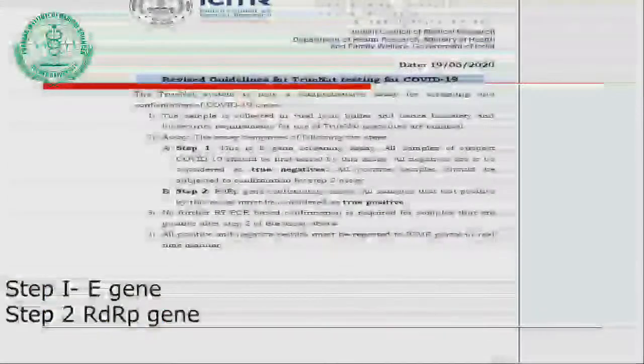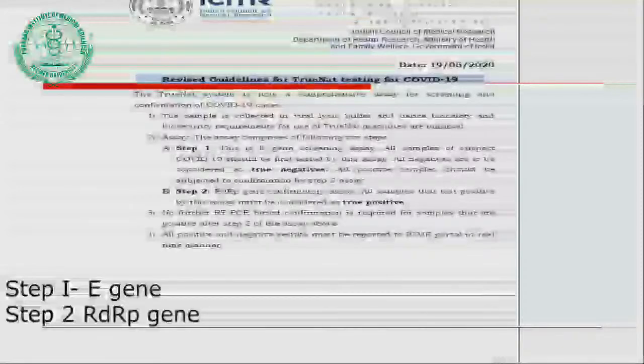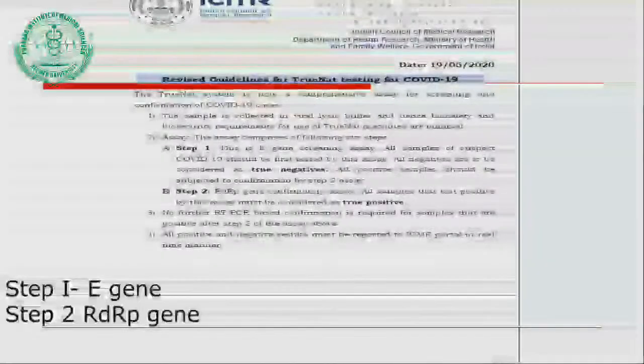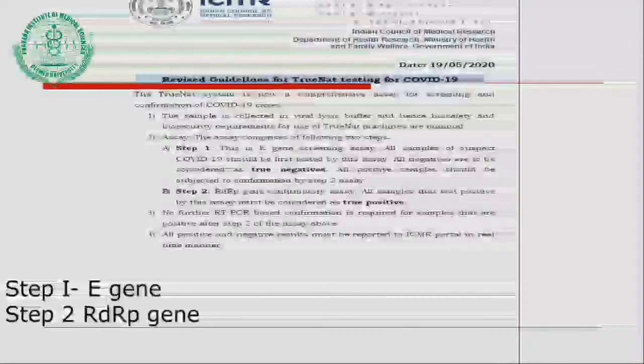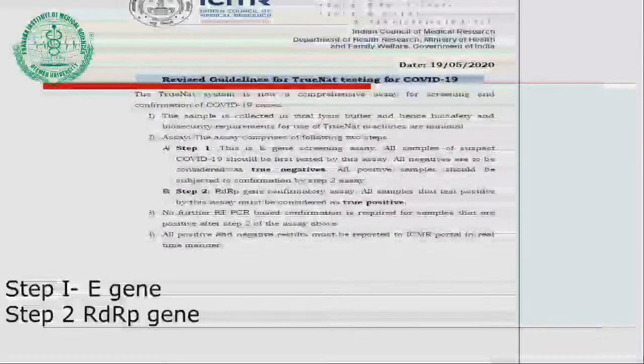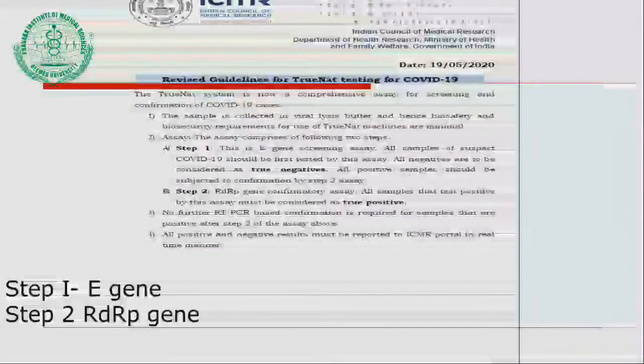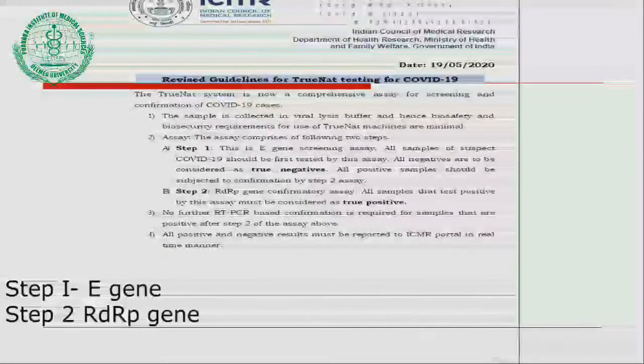When we carry out this test, in the first step we detect the E gene. If the test is negative, we can leave the person. If the test is positive, we further do the test for the RP gene, and if the RdRp gene is found, the person is positive.